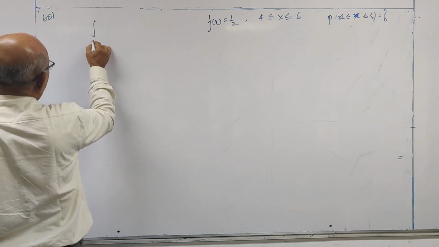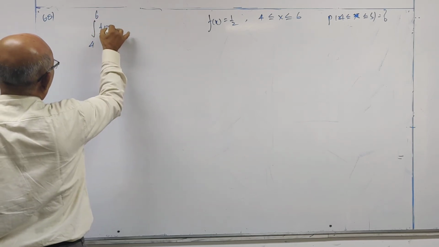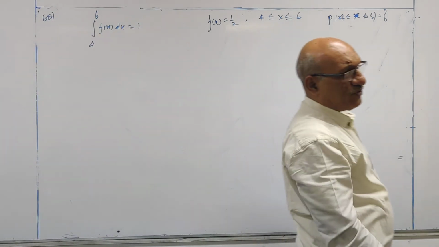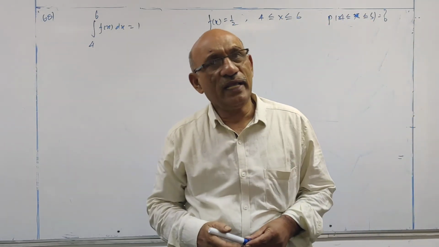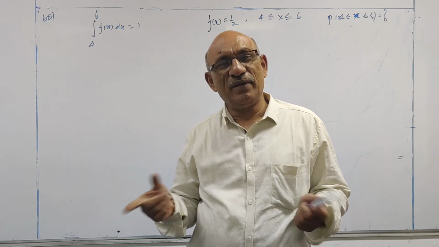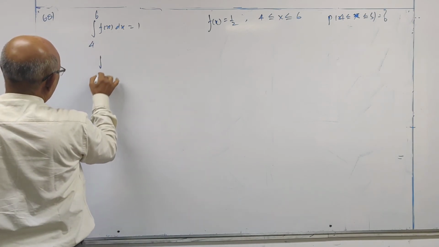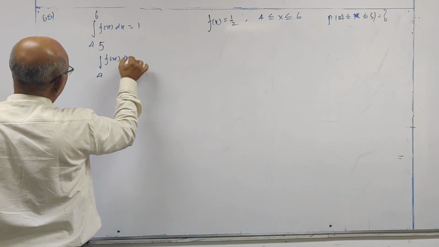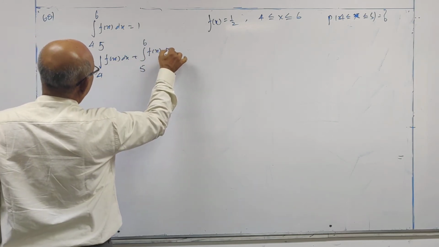Now look at this. Integral 4 to 6 f of x dx is equal to 1. And we know one property: any definite integral can be expressed through its intermediate value. So I can write it as the sum of two integrals, 4 to 5 f of x dx plus 5 to 6 f of x dx.